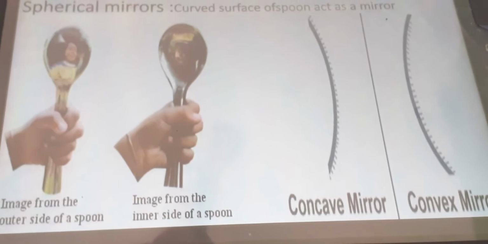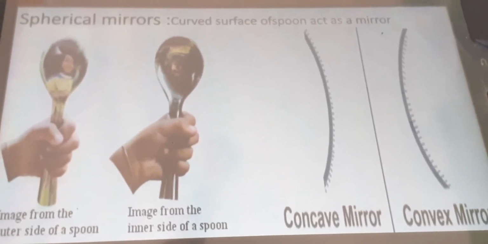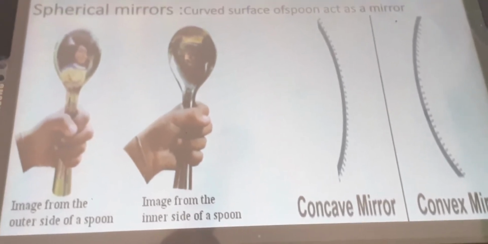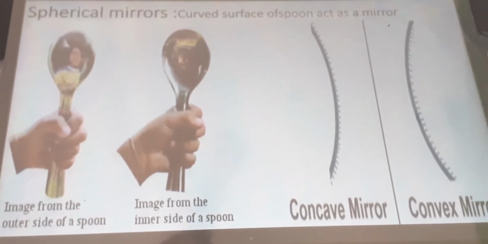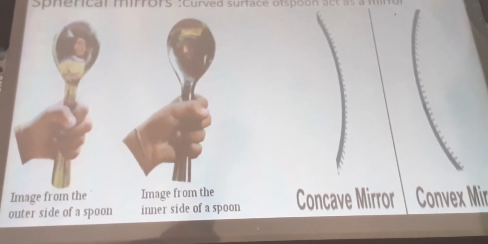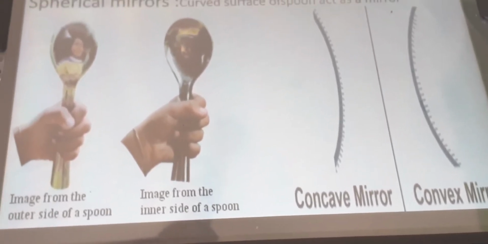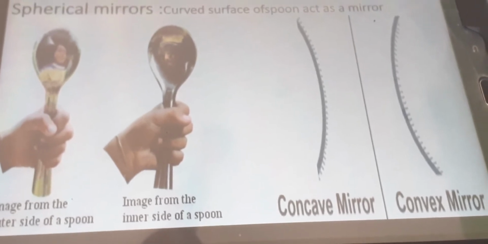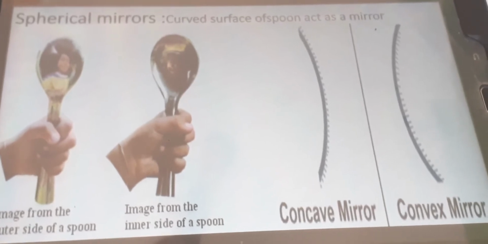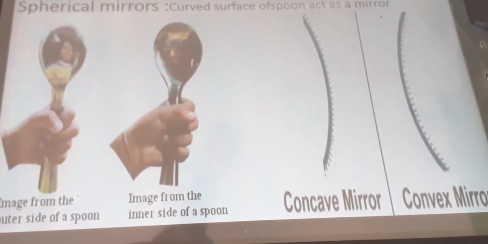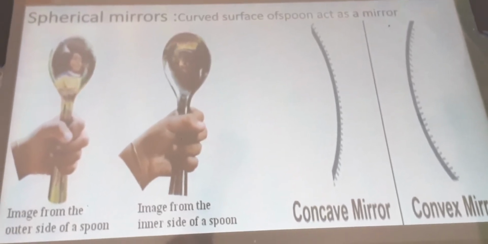If I use the term spherical, did you get any idea of what you can use in your daily life, to play cricket especially? What is that? Yes, ball. What is the shape of the ball? Spherical shape. So you can do a simple activity using a ball to understand spherical mirrors. For that, take a rubber ball and cut a portion of it with a knife or hacksaw blade. After the cut, the inner surface of the cut ball is called concave.